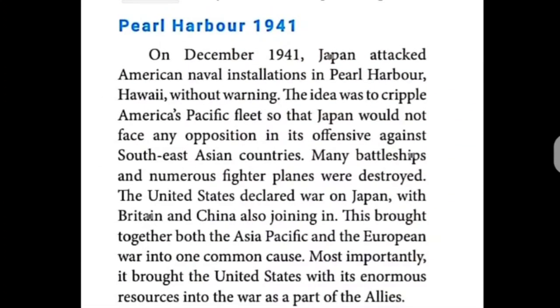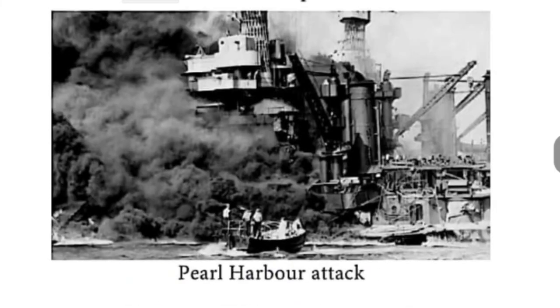Then Pearl Harbor attack is very very important. In 1941, Japan attacked American naval installations which were located in Pearl Harbor in Hawaii. Okay, so at once the American president declared war against Japan. So at once Britain as well as China also joined in. Okay, so that's the thing. The next, a Pearl Harbor attack picture is given, children. A number of ships as well as the fighter planes, everything were destroyed, like I told. So you can check the attack in this picture.